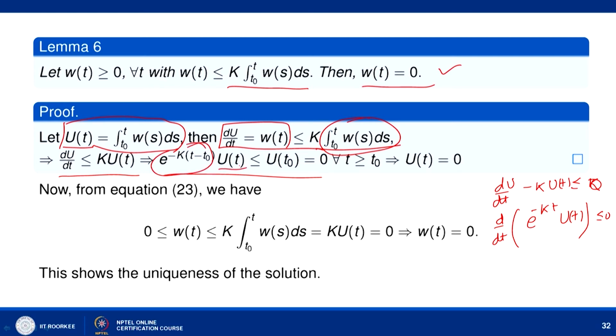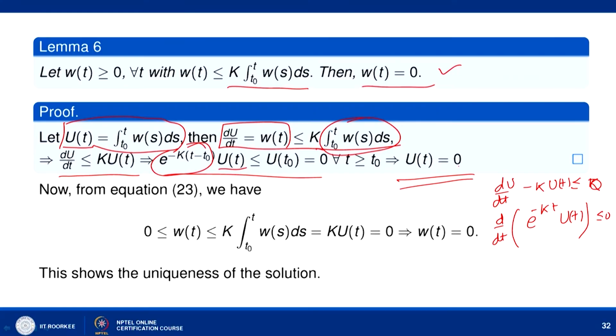So, it means that u of t is less than or equal to 0, but u of t is already greater than or equal to 0 because w of s is non-negative, so the integrand from t naught to t is positive. So, u of t is greater than or equal to 0 and also less than or equal to 0. This is possible only when u of t is equal to 0. Then you can put it here and say that integral t naught to t w of s ds is equal to 0.